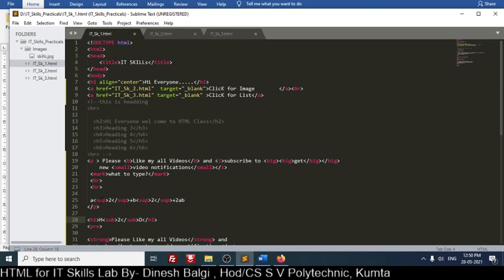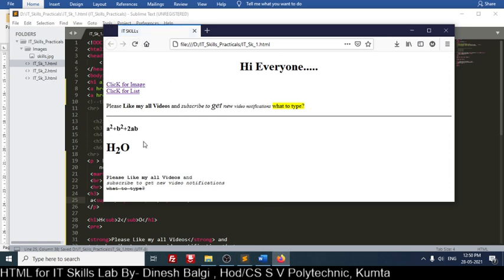So where is that? Yeah, here I will make it as H1 or H3, and here I will close it. Saved file, refresh. See, this is how we can arrange the things. So this is regarding the font.